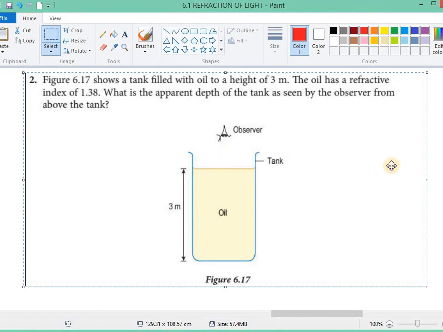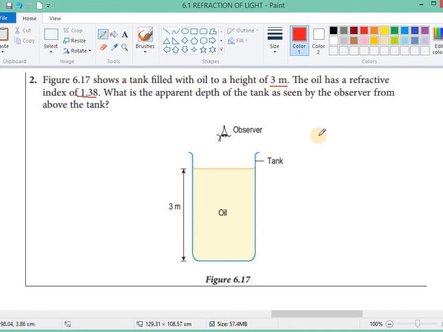Okay, next. Figure 6.17 shows a tank filled with oil to a height of 3 meters. The oil has a refractive index of 1.38. What is the apparent depth of the tank as seen by the observer from above the tank? Okay, so refractive index is real depth over apparent depth.